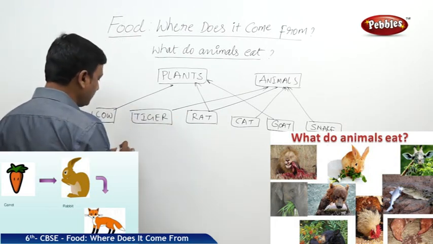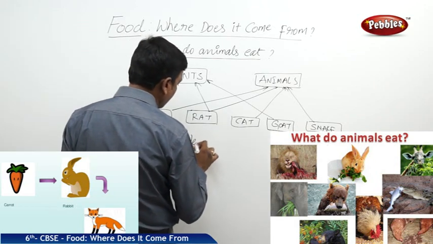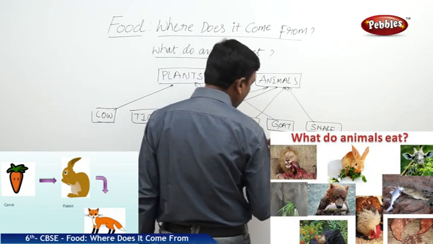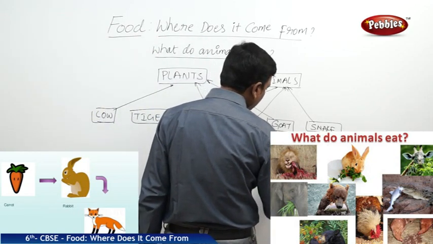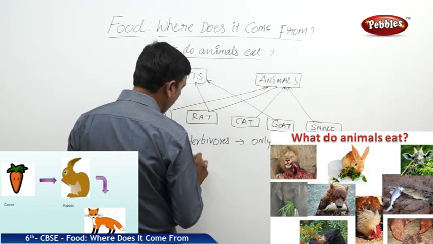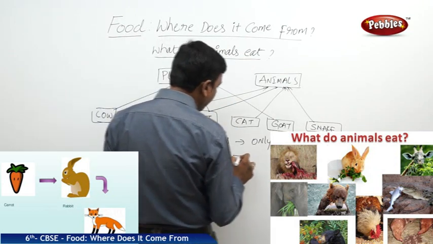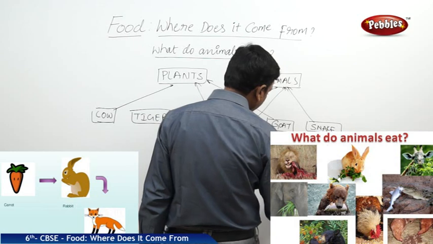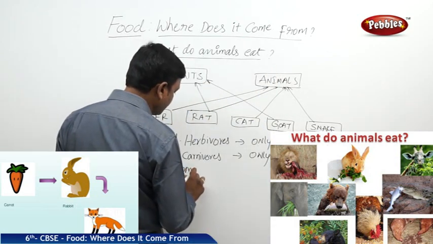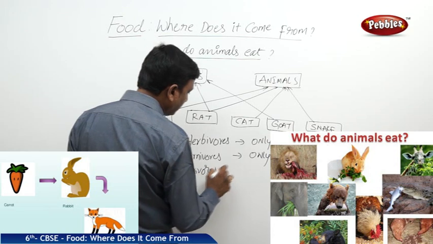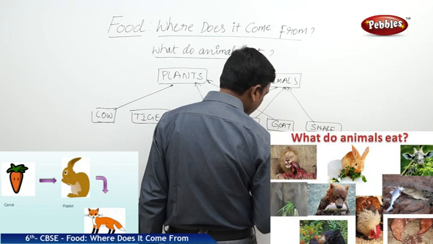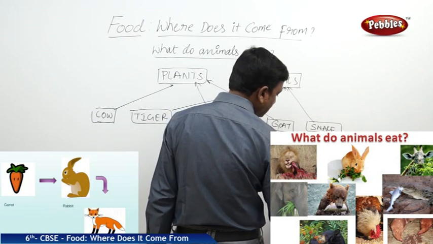Based on their food habits, they are categorized into herbivores, the animals which eat only plants; carnivores, the animals which eat only animals; and omnivores, the animals which eat both plants and animals.